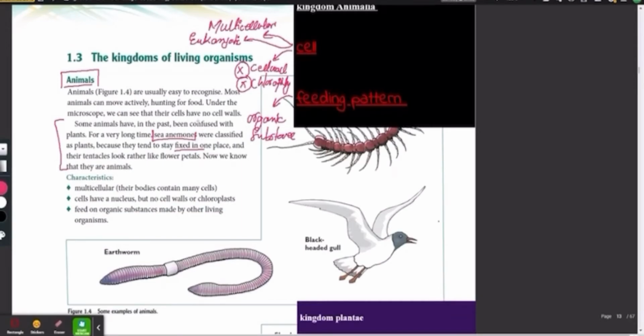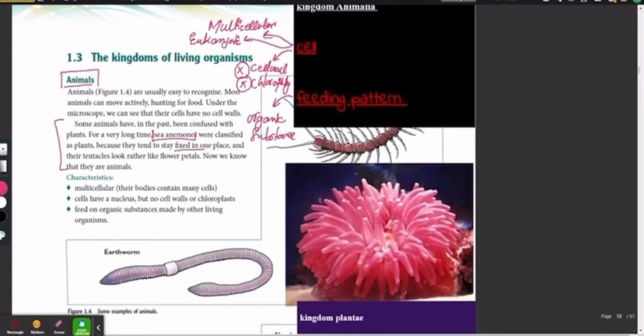Let me show you for the students who just joined in, because some of you are sending emojis saying you don't know. Let me show you the sea anemones. Just give me a second. Here, can you see these ones? These are sea anemones. This one over here is a sea anemone. For a long time people thought it was a plant because it doesn't move and it stays in one place, so people thought that it belonged to kingdom Plantae.